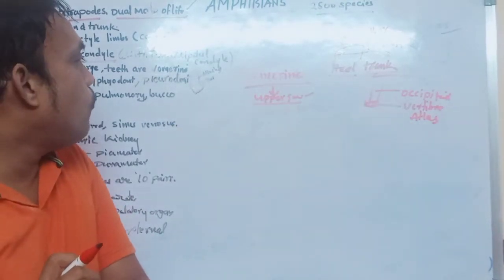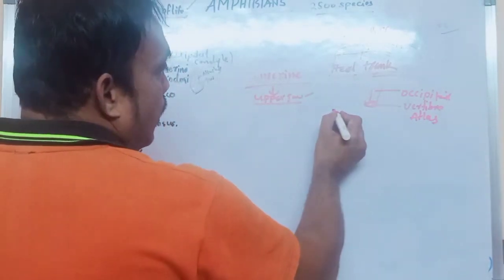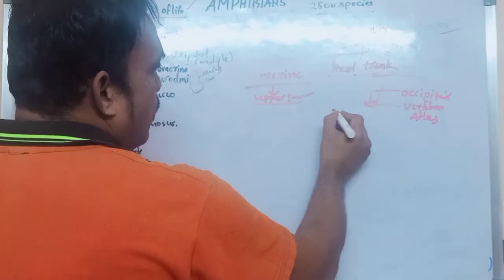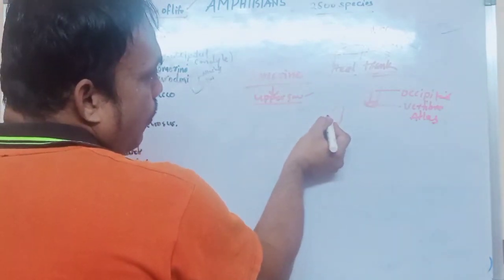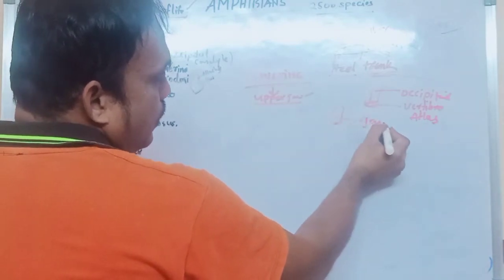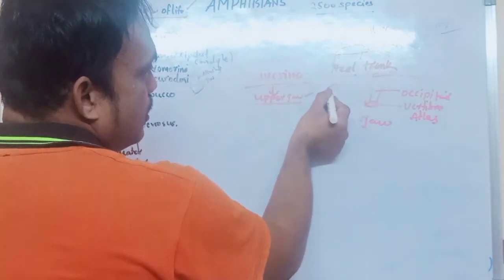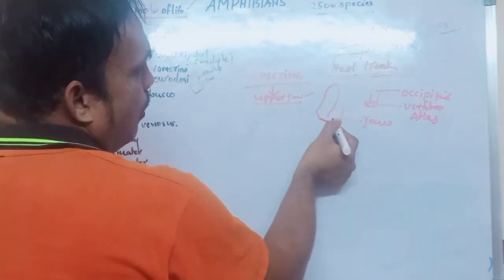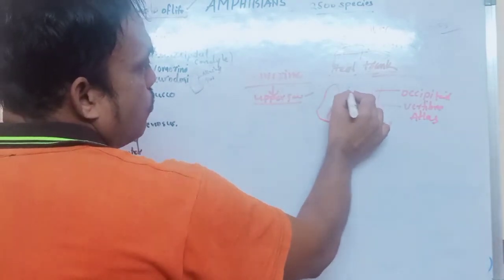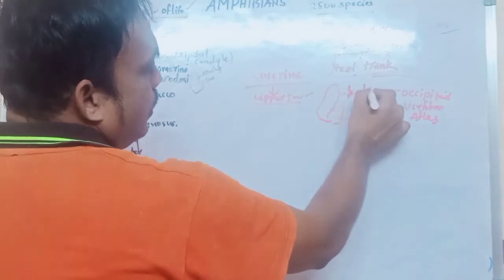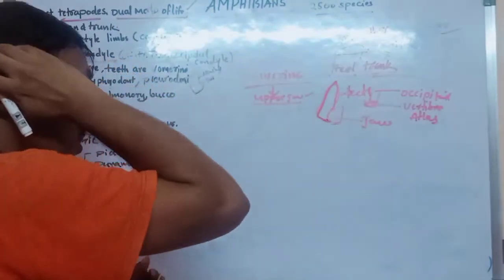And pleurodont. What does pleurodont mean? In the upper jaw, for example, this is the jaw, and the teeth are located on the inner wall. For example, this is a tooth on the inner wall of the jaw. The teeth are located on the inner wall of the jaw, in the inner upper jaw.